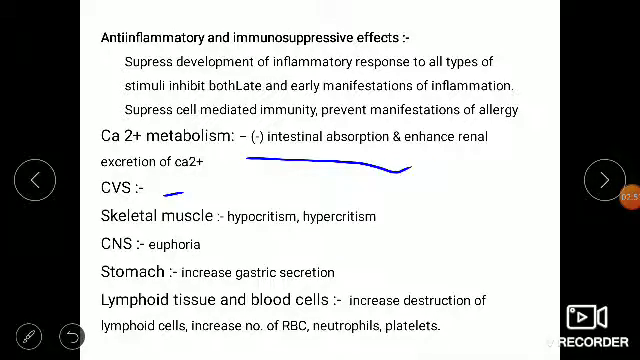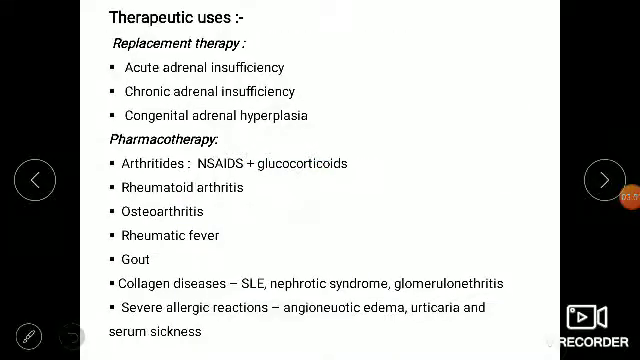In the stomach, it increases gastric secretions, leading to peptic ulcer. In lymphoid tissue, it increases the destruction of lymph nodes and increases RBCs, neutrophils and platelets. Those are the pharmacological actions.